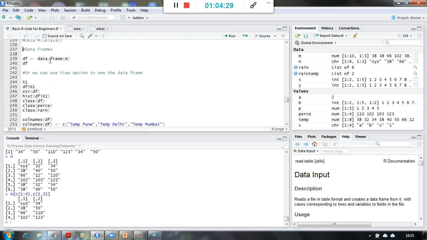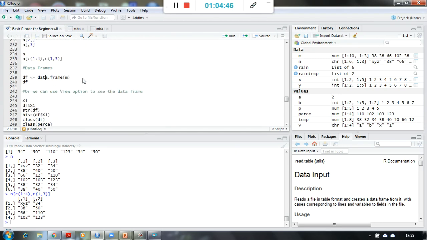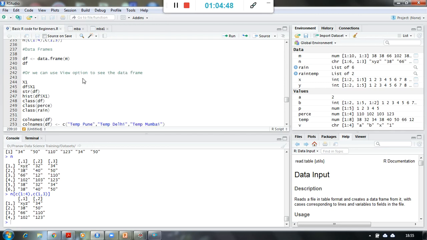Now let us get into data frames, which is the format on which we are going to work henceforward, right? All these basics which we have learned till now are just to give you an idea of how R functions and what different programming capabilities it carries.